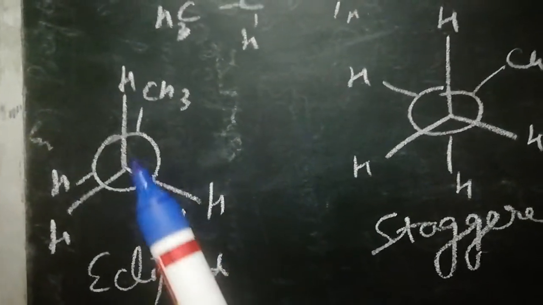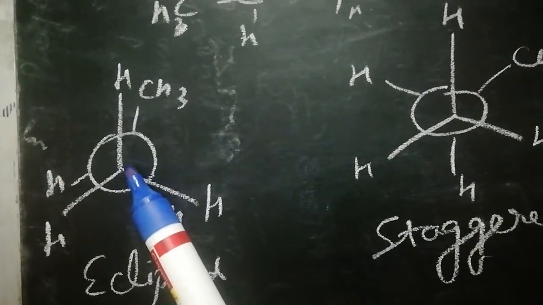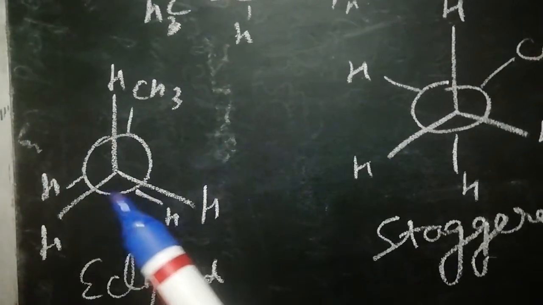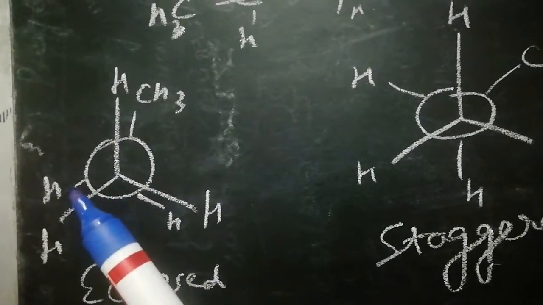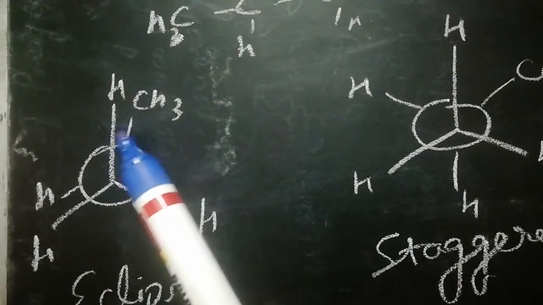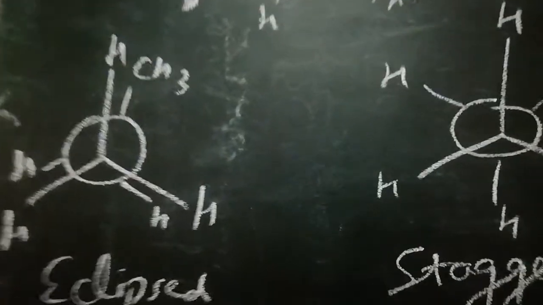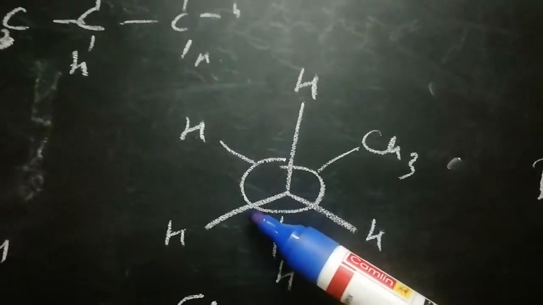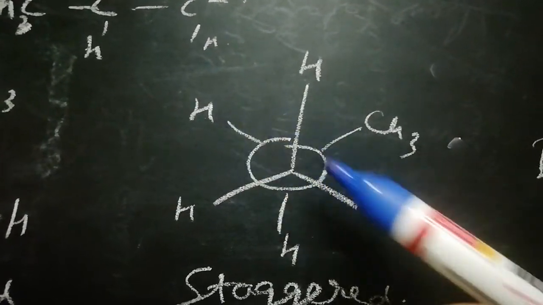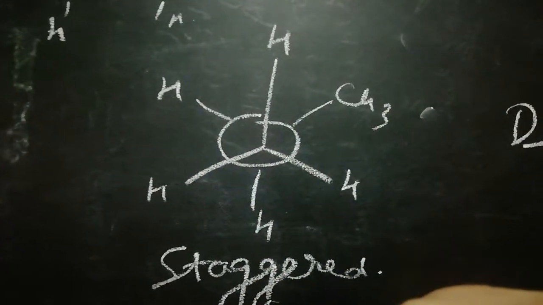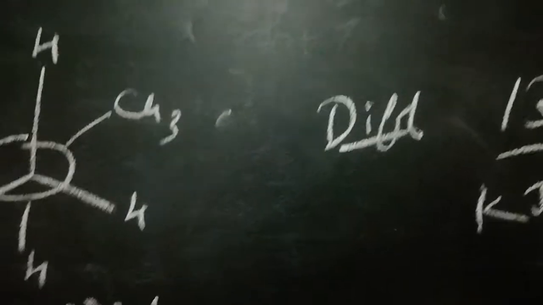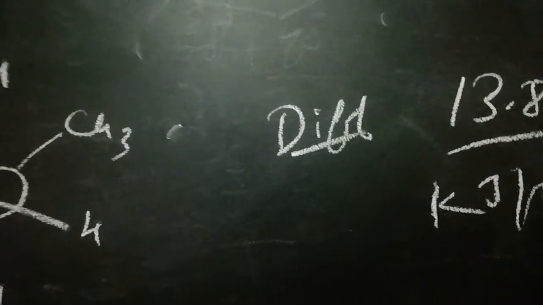Eclipsed conformation. This is the first carbon atom, which is represented by the point, and these are its three hydrogen atoms. This is the second carbon atom, which is represented by a circle, and these are the three atoms of the other carbon atom. When the groups of one carbon atom are exactly at the back of the groups of the other carbon atom, this conformation represents the eclipsed. In staggered conformation, the atoms of the two carbons, represented by the point and by the circle, are exactly opposite to each other. So this represents the staggered conformation. The difference between eclipsed and staggered is 13.8 kilojoules per mole.